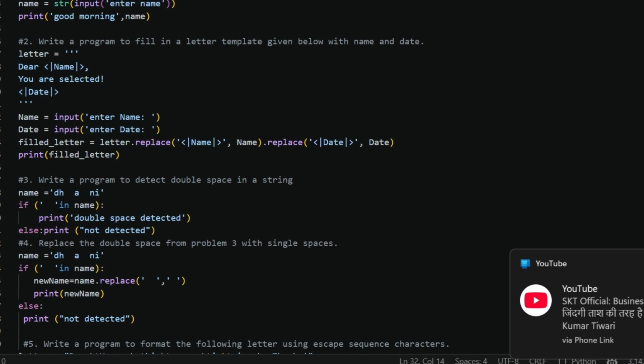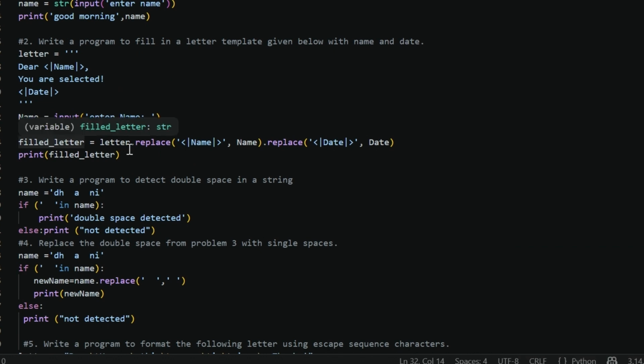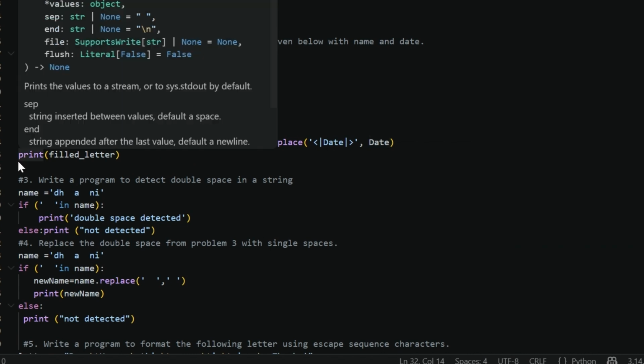Like I assigned a variable by using replace. I told you just before how to use this. This is going to be replaced by this. Okay, this is going to be replaced by this. This is what we get as input for the name and for the date, and when it is replaced, we will print them, and thus we will get our desired output.